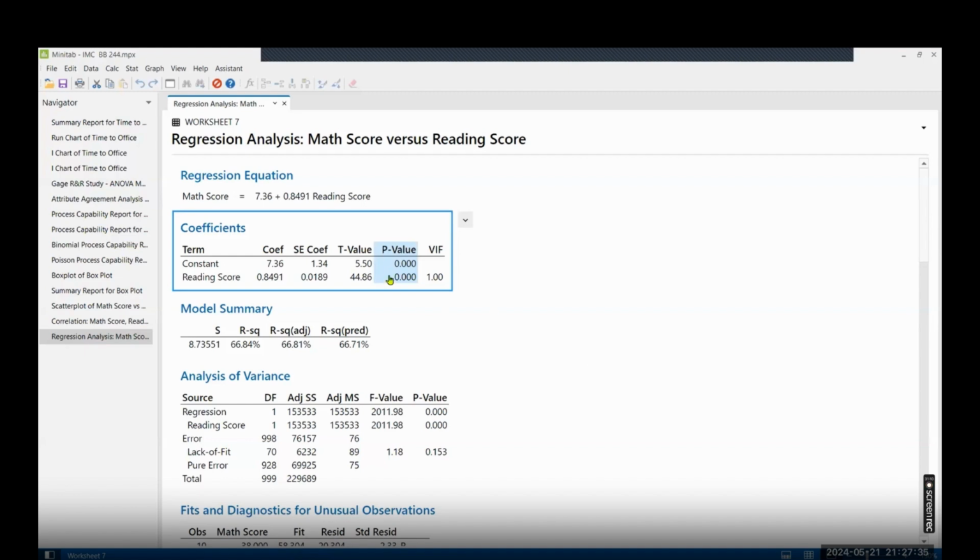So if the p-value is less than 0.05, then it's a significant relationship.